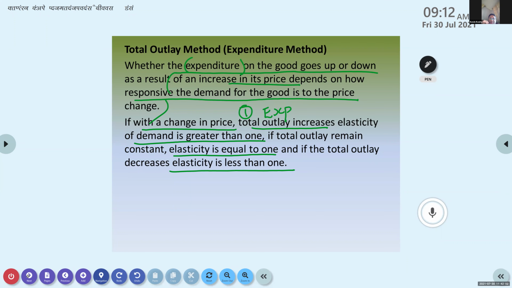Ma'am, when the expenditure on a good goes up or down as a result of an increase in its price, it depends on how responsive the demand of the good is. What do you mean by that? Did you get what it is? Can you tell in your own words what it is?